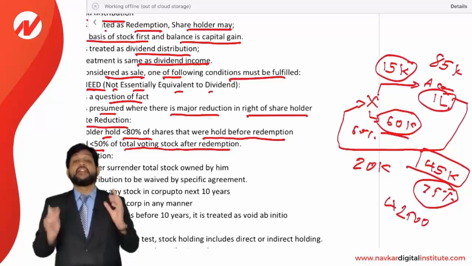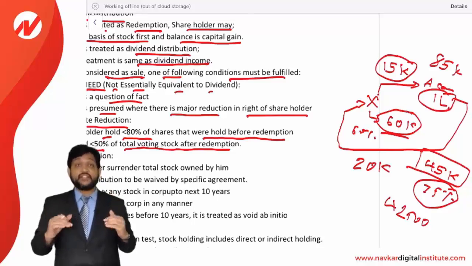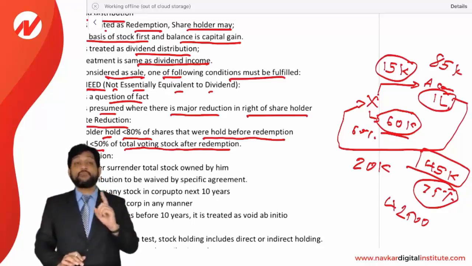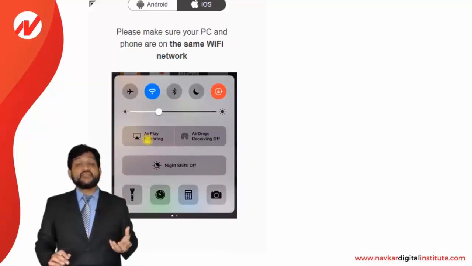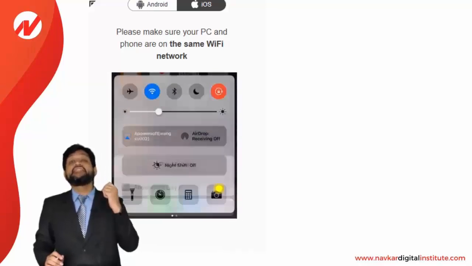So his holding is not less than 50%. That means he is holding more than 50%. So it will not be considered as a disproportionate reduction. And that's why it will be considered as a dividend income.